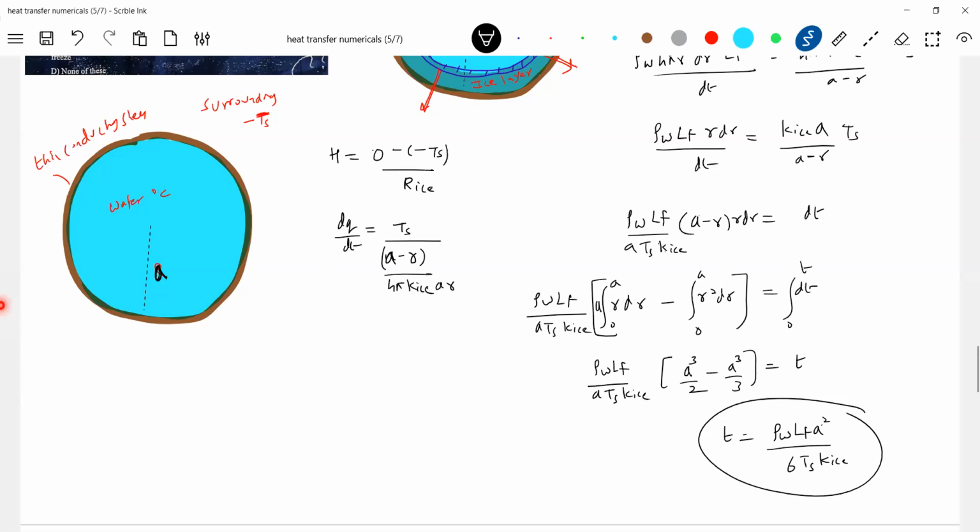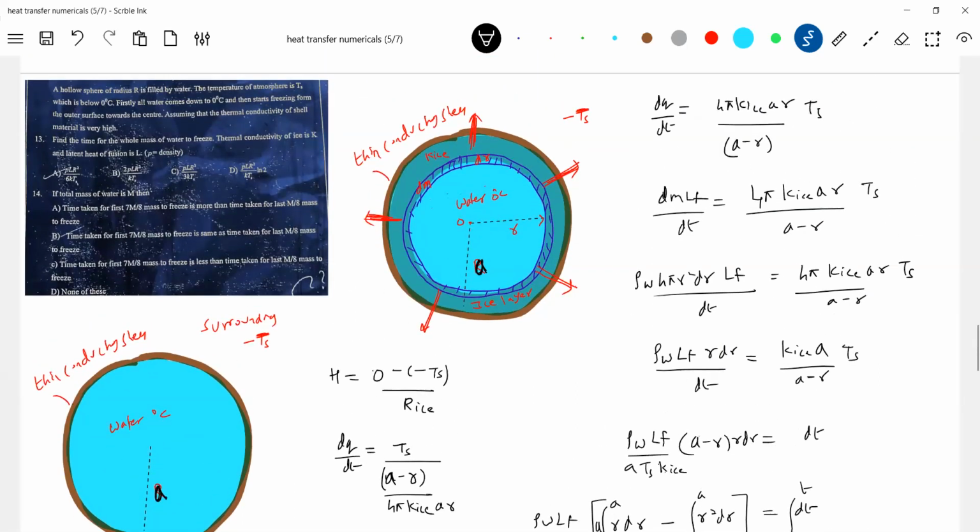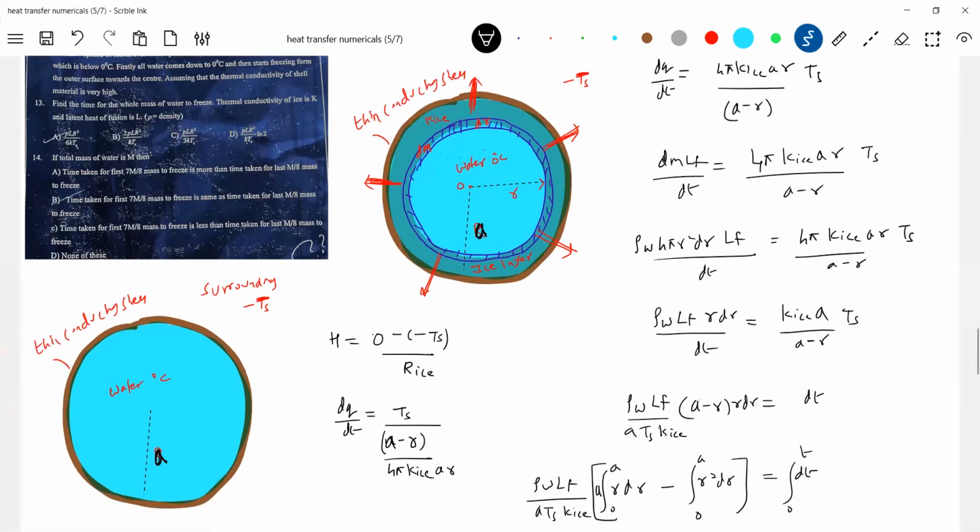Okay, he is asking some queries. Can you work out: if the total mass is m, then the time taken for the first 7m by 8 mass to freeze is more than the time taken for the last m by 8 mass. So what do you mean by that? 7m by 8. So let m be the total mass. Then what is the radius at which it will be 7m by 8?